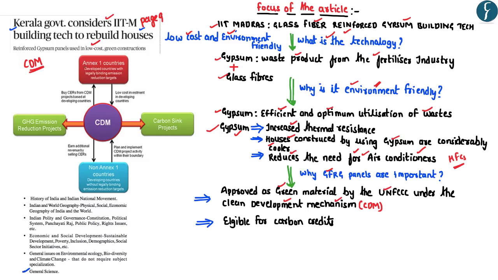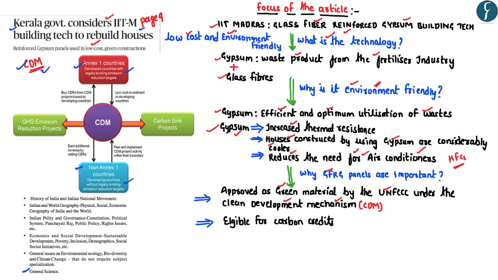Now under the Kyoto Protocol, the countries across the world are divided into the Annex 1 countries and the non-Annex 1 countries, wherein the Annex 1 countries are the developed countries with legally binding emission reduction targets. On the other hand, the non-Annex 1 countries are the developing countries without any legally binding emission reduction targets, which means to say that the developed countries are required to reduce their emission of greenhouse gases. And Clean Development Mechanism is one of the flexibilities given to Annex 1 countries in order to reduce their greenhouse gas emissions. Let us understand what exactly happens under the Clean Development Mechanism.